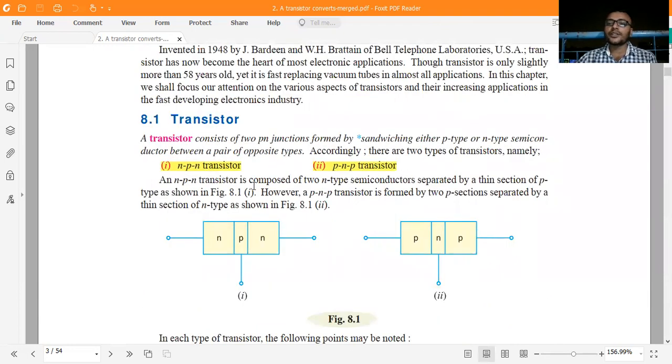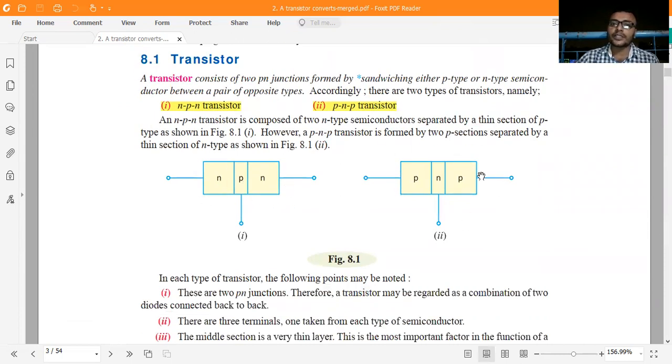Here are two transistors: the first one is the NPN transistor, the second is the PNP transistor. What is the difference between them? Just look at the schematic of the NPN transistor. This is the schematic of the PNP transistor. In the end, the NPN transistor is very frequently used, and mostly semiconductor devices use NPN transistors, not PNP transistors. It is very useful.